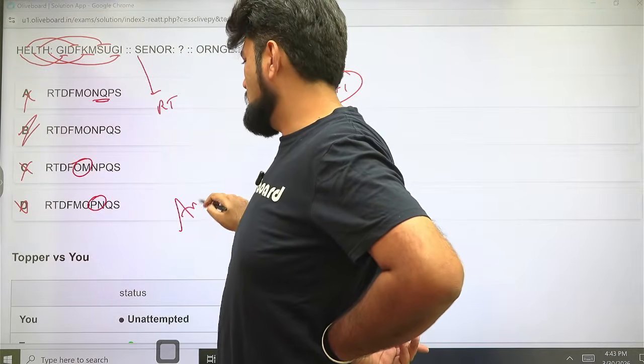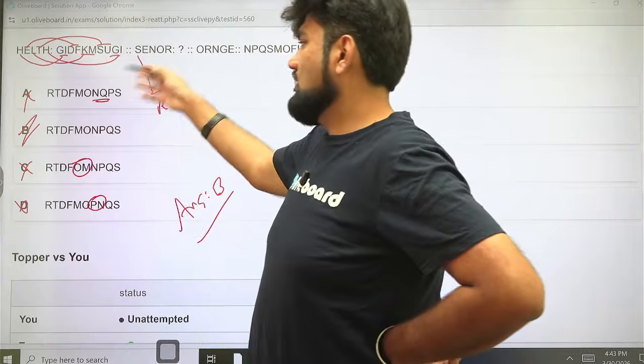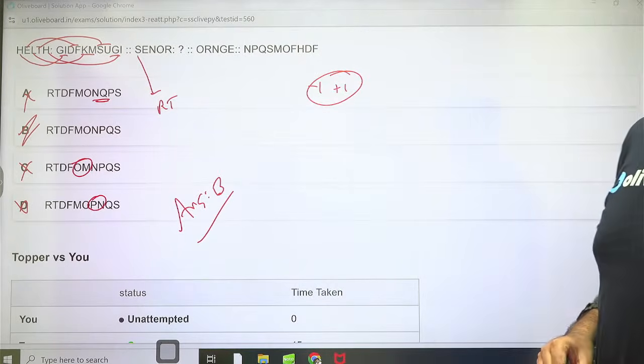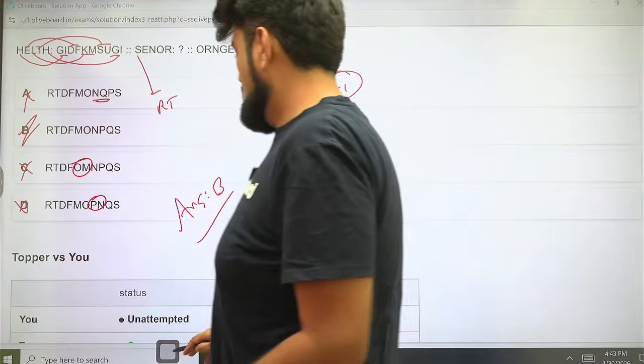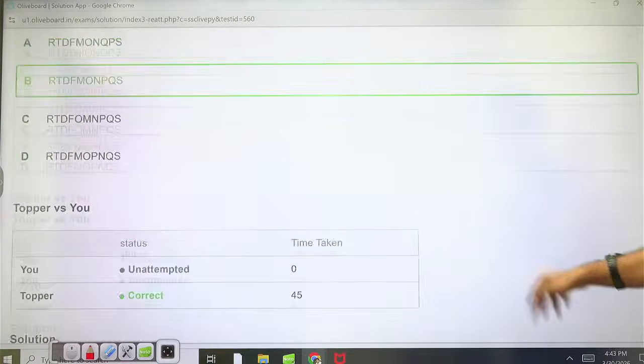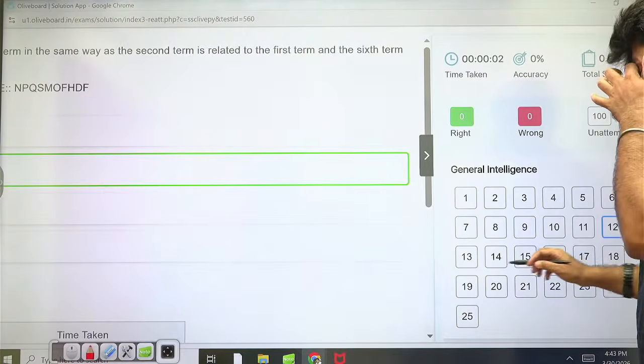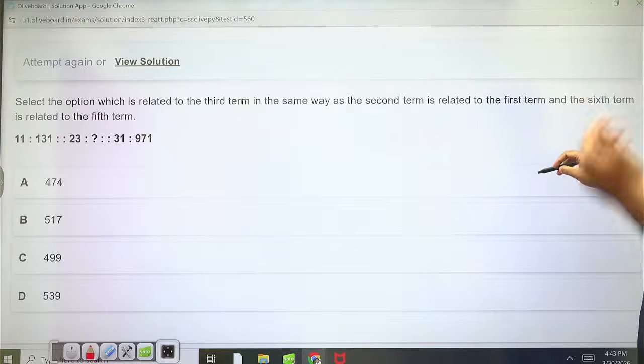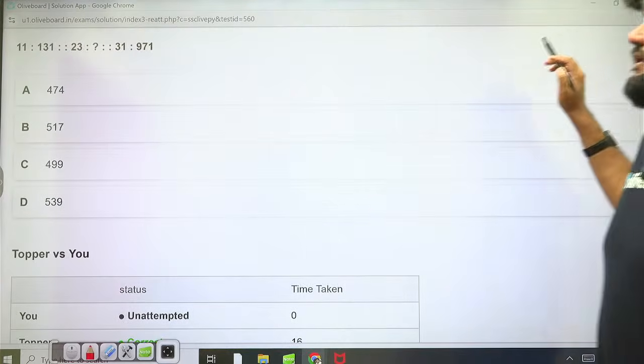Once you know the logic, we are not even looking at the word. We are just solving it from the options alone. Once you have understood the logic, and this is a very common logic used for more extra number of letters. 45 seconds. Okay. Could have been shortened down, not an issue.